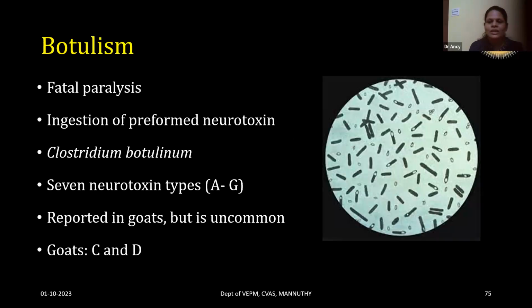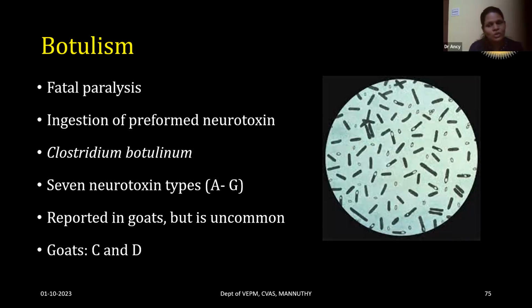Coming to the last disease of this section, that is botulism, a disease which causes fatal paralysis. The peculiarity of botulism is that for all the other diseases that we have discussed, it is ingestion or entry of the spores that has caused the disease. But in the case of botulism, it is the ingestion of the preformed neurotoxin that causes the disease. It is a toxicosis. The animals are ingesting the neurotoxins.